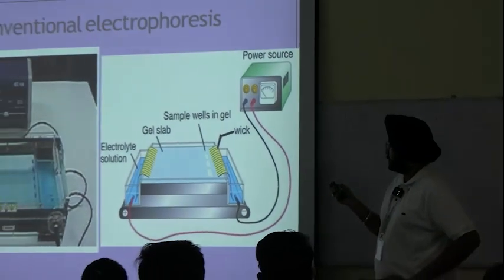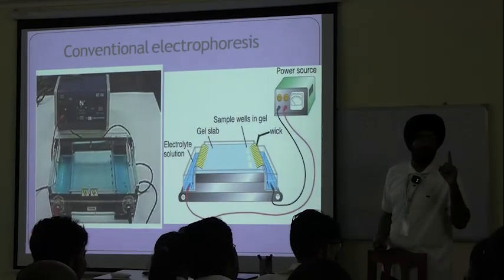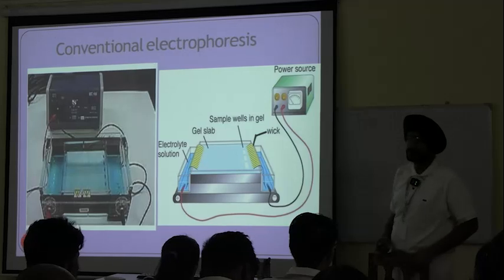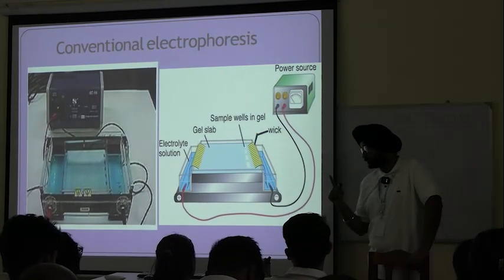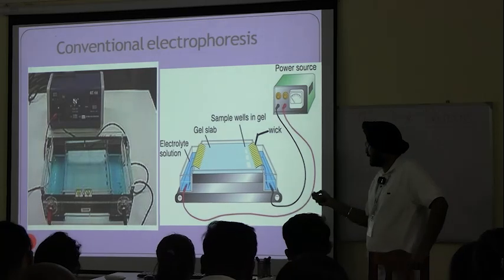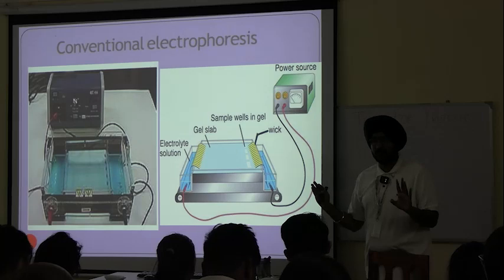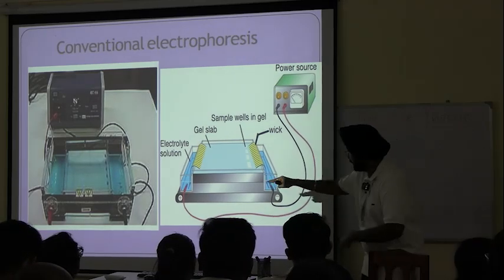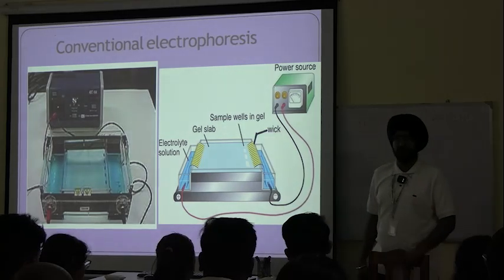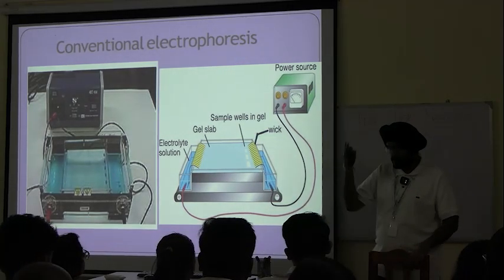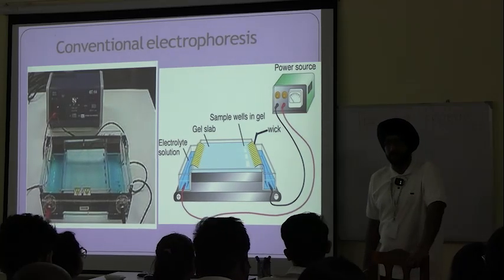Conventional electrophoresis, this is the setup. This is the laboratory setup. This is also called horizontal electrophoresis apparatus. This is a typical gel electrophoresis setup, the standard lab practice. Since it is arranged in a horizontal shape, this is a horizontal electrophoresis. Then you must be thinking that there is some vertical setup also? Yes, but we will discuss it later if time permits.